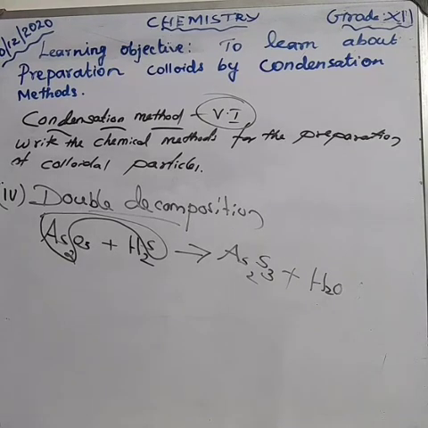So, here arsenious oxide reacts with hydrogen sulfide. We get arsenious sulfide plus water molecules. The compulsory, the equation must be balanced. How can you balance the equation? Arsenic having the product side 2, the reactant side also 2.